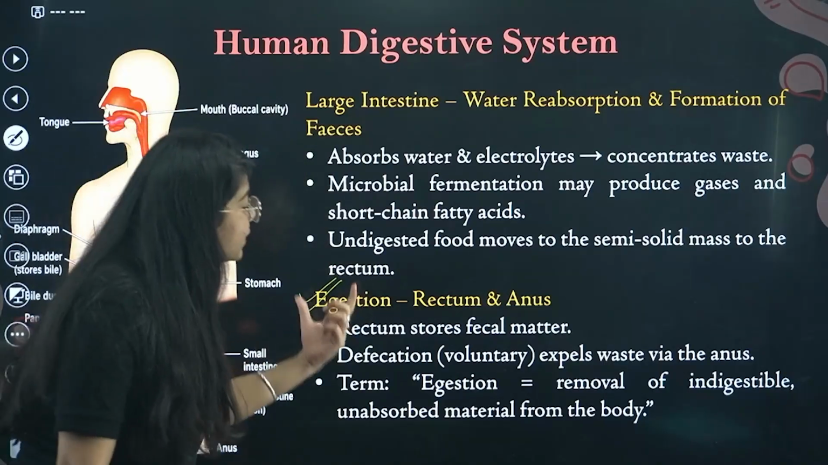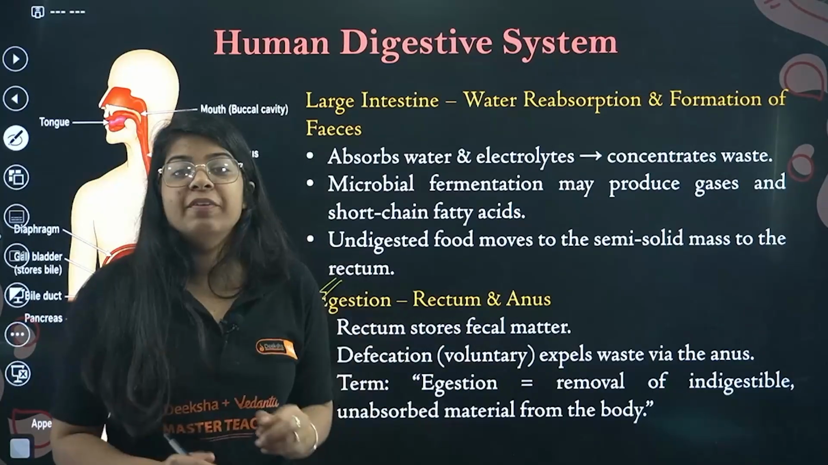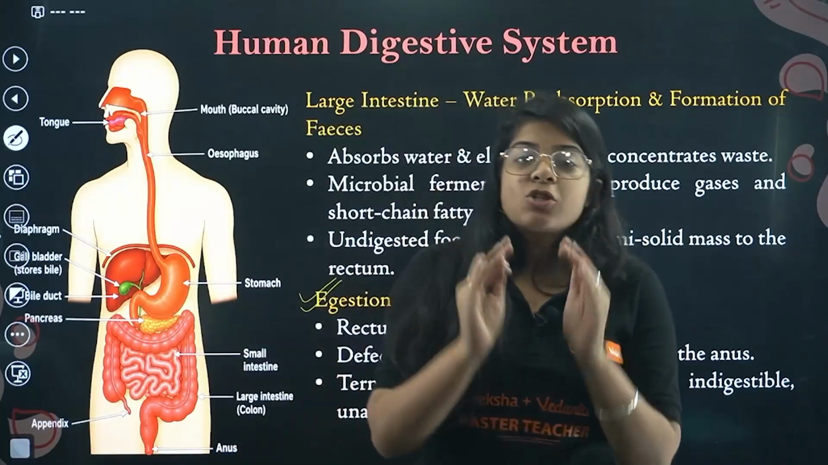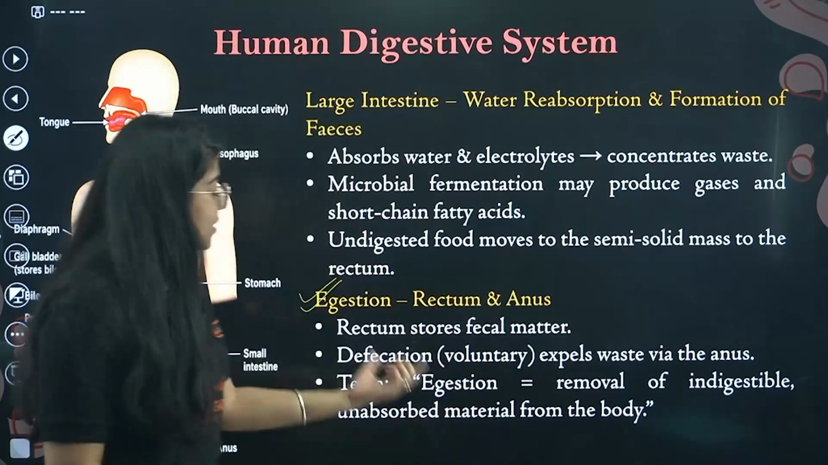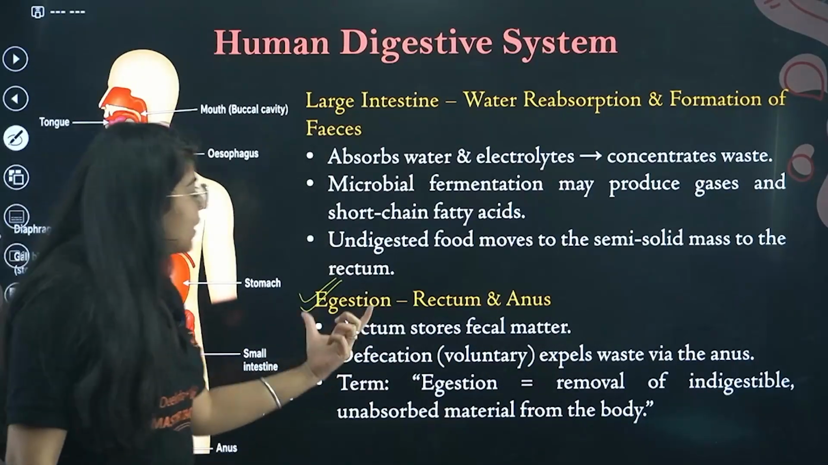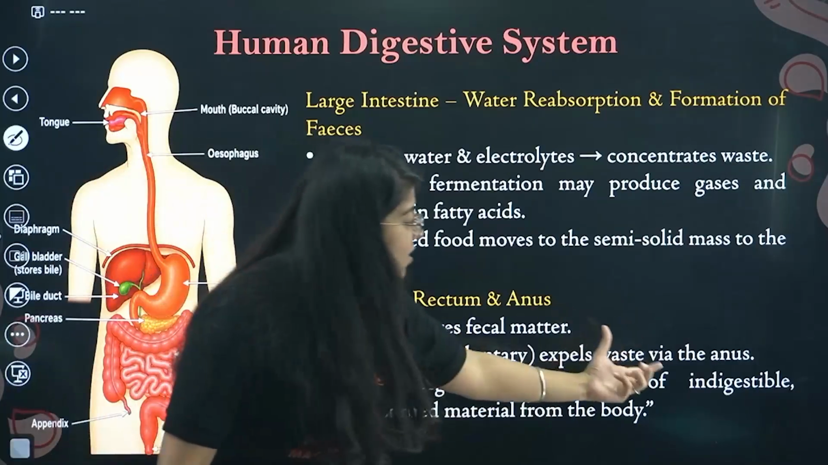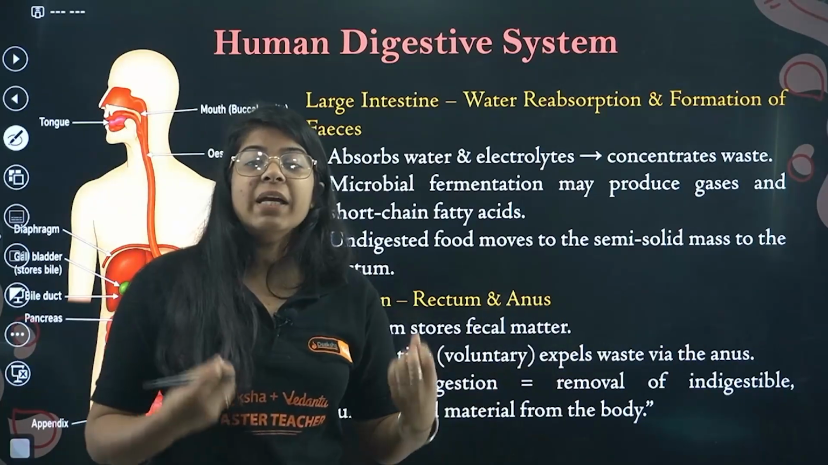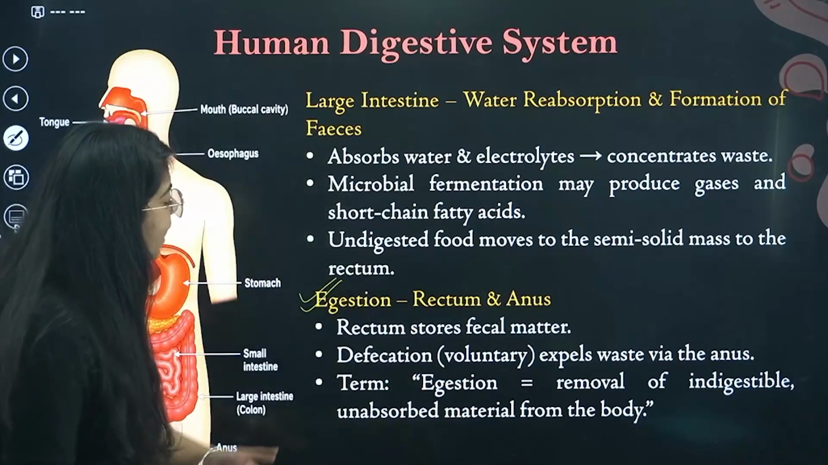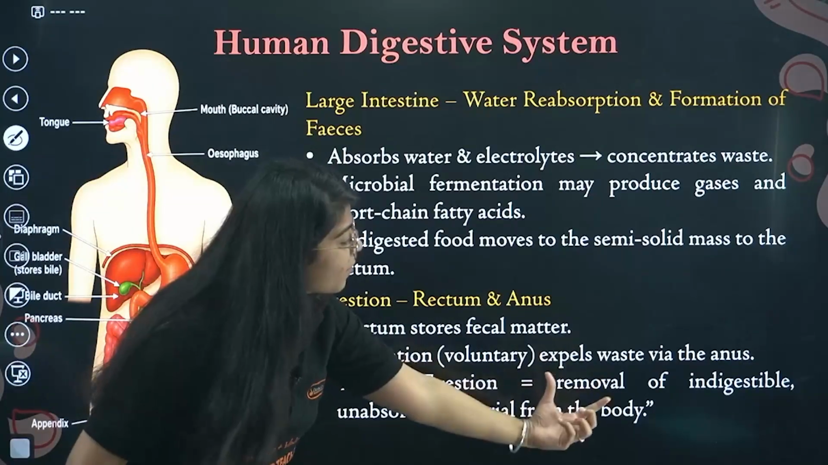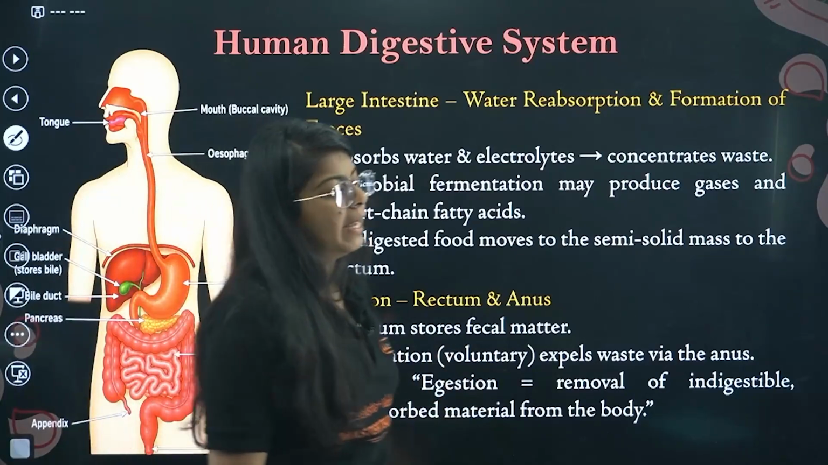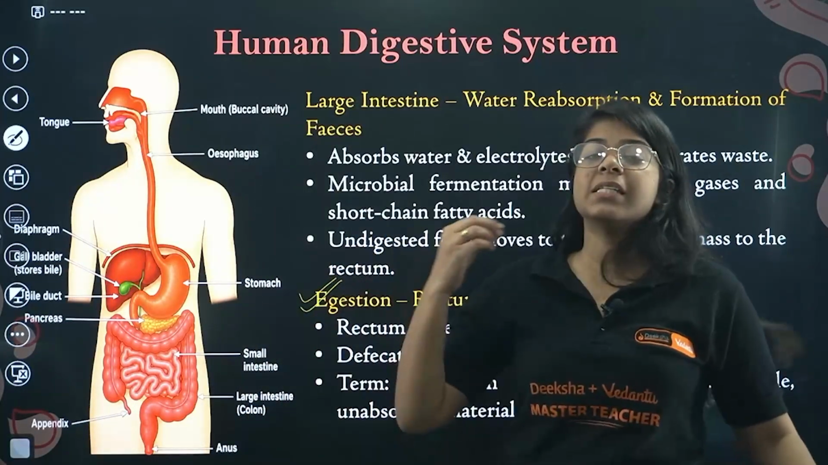Now, this rectum stores our fecal matter. All the solid waste in our body is stored at this place called the rectum. Defecation expels waste via the anus, and through the anus we eject out the waste, right? The term egestion is the removal of indigestible, unabsorbed material from the body. Done.